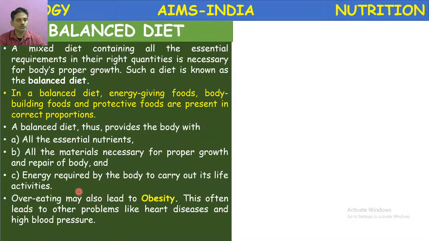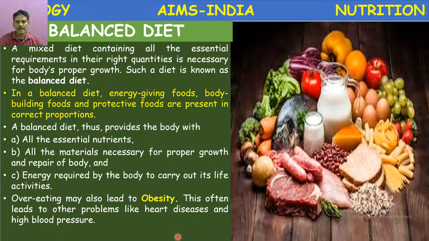And too much is too bad. That is, overeating may also lead to a disorder called obesity. Okay, about this we are going to discuss obesity in the next class. Overeating may also lead to obesity. This often leads to other problems like cardiovascular problems, heart diseases, and blood pressure. These problems are together called cardiovascular problems, and also renal problems, problems related to the kidneys.